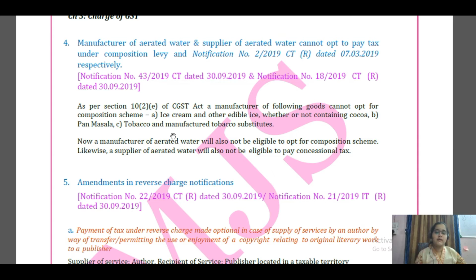So if in your question you will be getting that, let us say Mr. Trader X is dealing in cloth and also has another vertical with supply of aerated water. Once upon a time he could take composition scheme for both these things, but now since we got one entry for this aerated water, he cannot opt in for the composition scheme. Okay, so manufacturer of aerated water and supplier of aerated water cannot opt to pay tax under the composition levy.